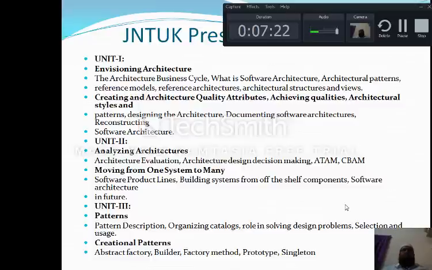This book has changed a whole era of software design patterns. Then we will see the different types of patterns. Among them we will discuss the creational patterns, behavioral patterns, architectural patterns. Like that we will discuss various patterns.